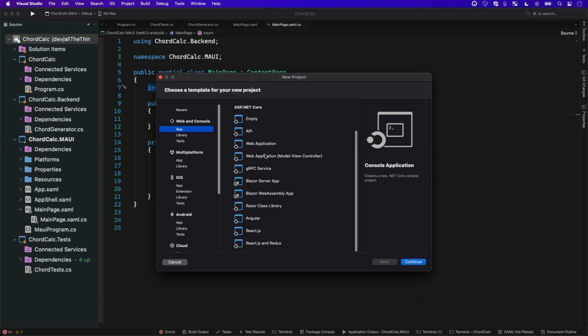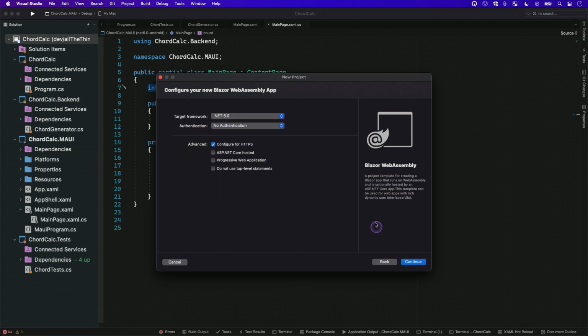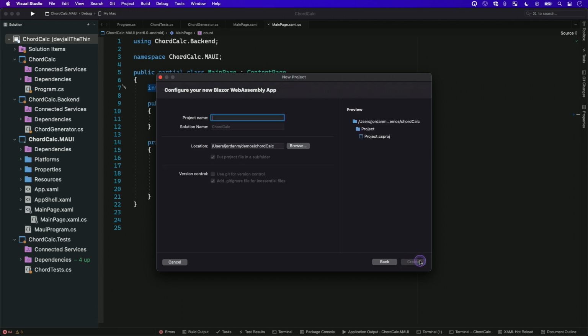And another fun one that's in here is these are the same templates from Windows, and it's actually the same templates from the .NET command line. So with the .NET command line, you can also install third-party or other templates, and VS for Mac will pick those up. So if you use the CLI to install a template for like the Uno platform, you can see those appear in VS for Mac and also work with those templates. For us, I'm picking the Blazor WebAssembly project, and I'm going to just take the defaults for demo's sake. And I'm going to name the project chordcalc.web.